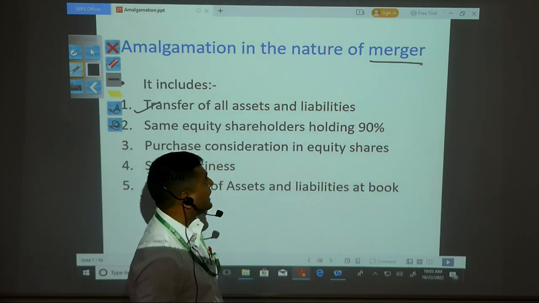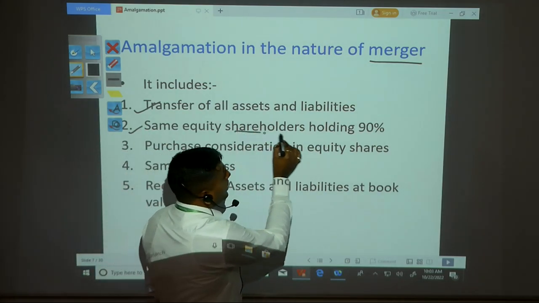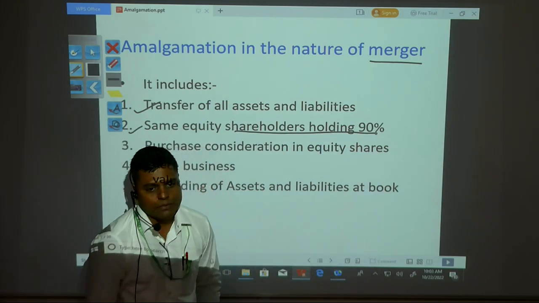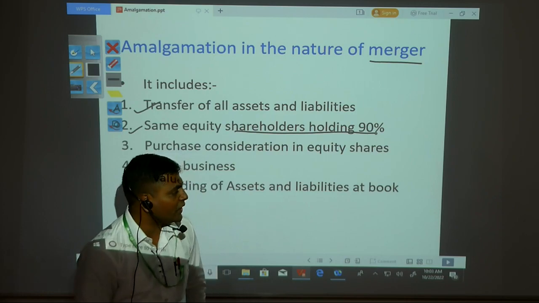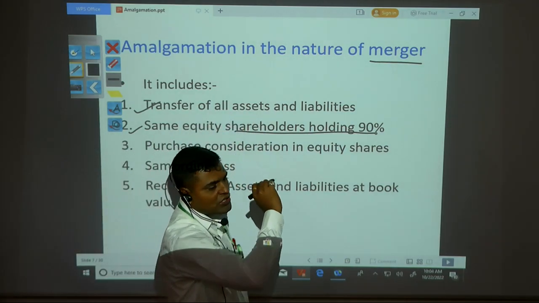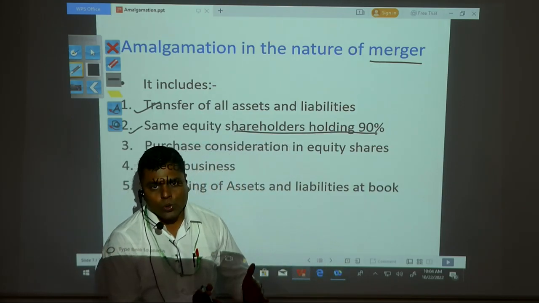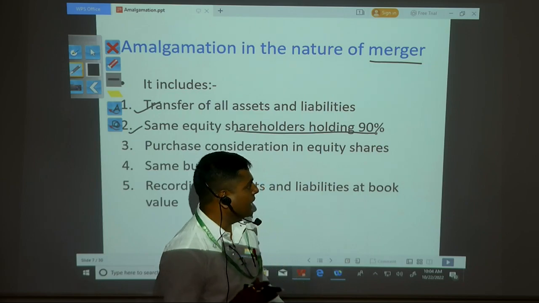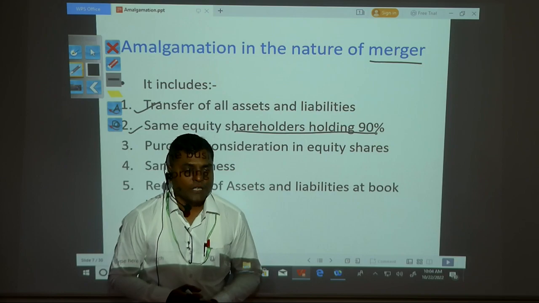Second, the same equity shareholders holding at least 90% of the shareholders of the old company become the shareholders of the new company. So in the merger method you have to transfer all the assets and liabilities from the old company to the new company, as well as the shareholders of the old company become the shareholders of the new company.